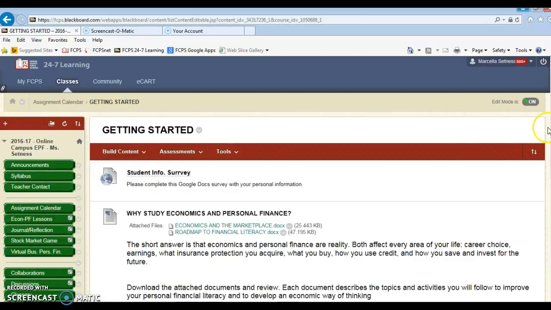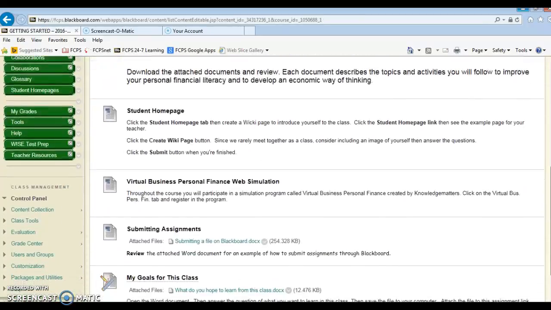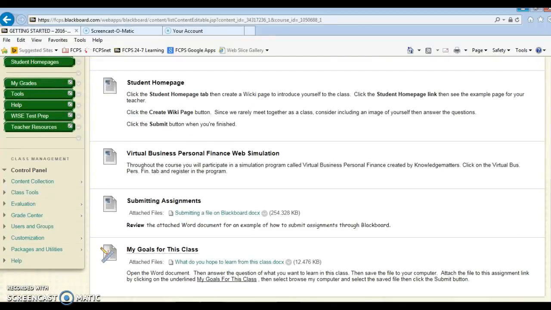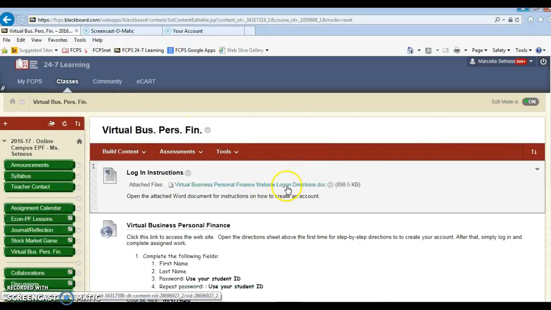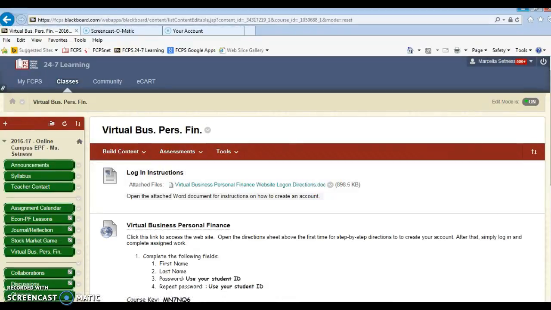After you complete your introduction in your student home page, then we'd like for you to create your virtual business personal finance account. This is a web simulation that we will use throughout the course over the year that provides you an opportunity via simulations to learn and practice some personal life skills that we'll be learning about. You'll notice that there's a virtual business personal finance tab. You'll click on that, and then once you're in that, there are log-on directions. You'll go ahead and just open those up.